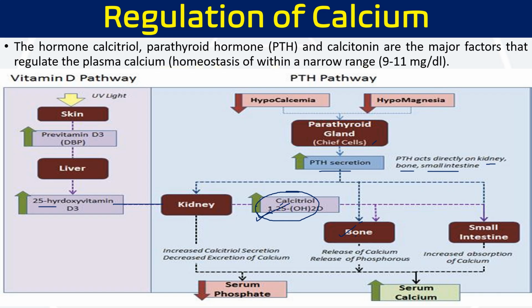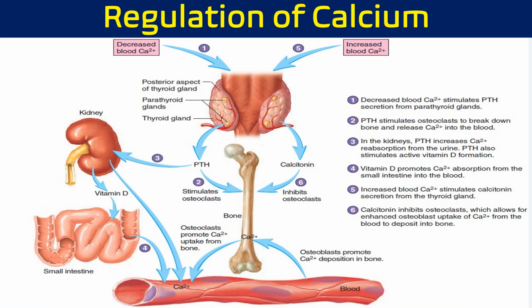Second, it increases the absorption of calcium: excretion is decreased and absorption is increased. So more calcium is retained in the body, not excreted, and obviously serum calcium level increases. Ultimately serum calcium level rises, and it has the opposite effect on serum phosphate, so phosphate is excreted.